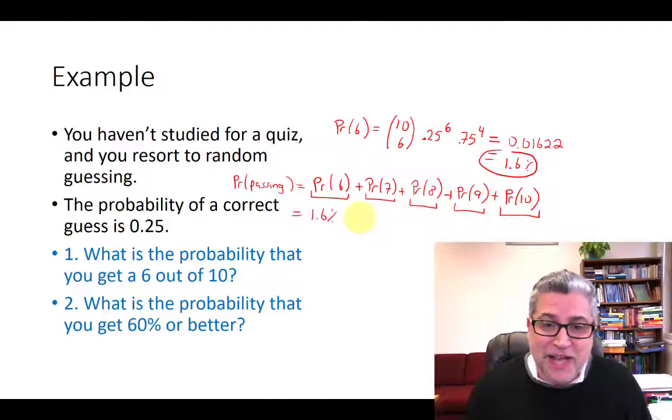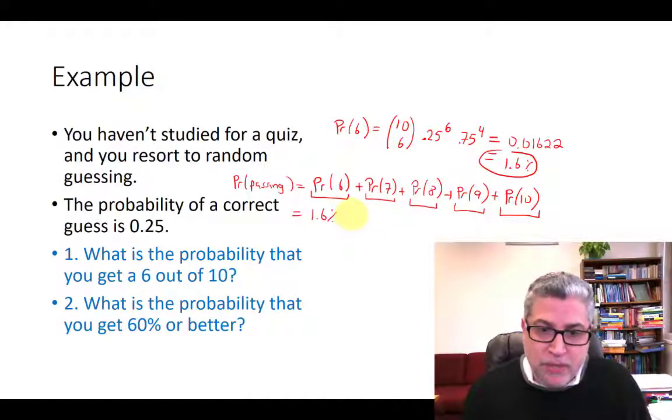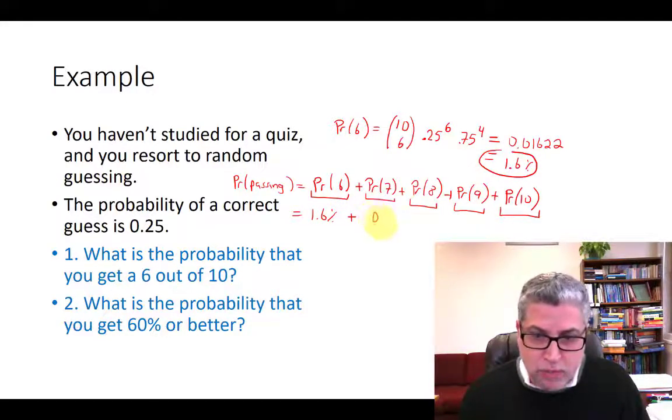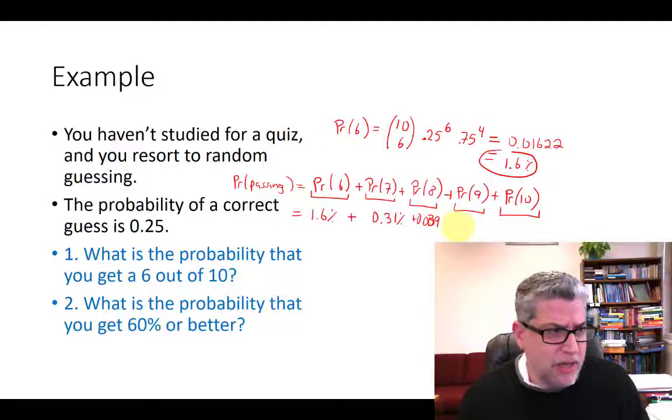So I've consulted the calculator. The probability that we would get 7 right is smaller, of course, than getting 6 right. That is 0.31%. The probability that we would get 8 right is 0.039%.